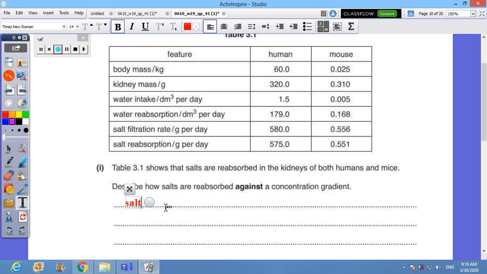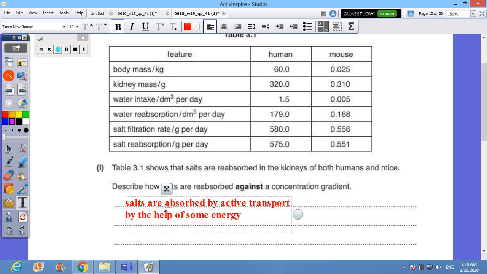You can say that salts are absorbed against concentration gradient by active transport. You can say that this is by the help of some energy. This energy is released in mitochondria during respiration.